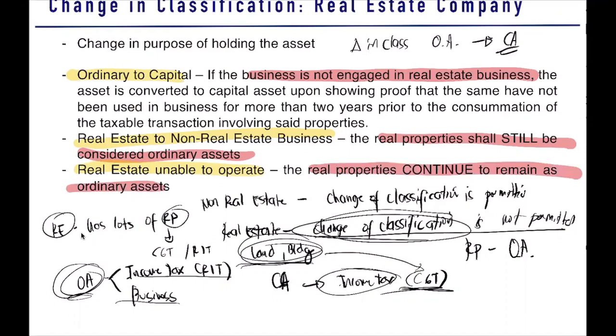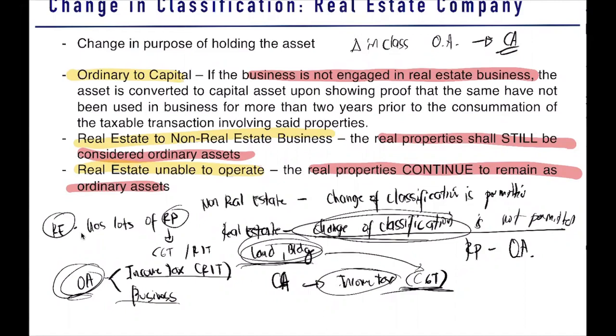The properties will continue to remain as ordinary assets. In short, whatever the real estate business does, whatever the effect on its properties, the real properties will still remain as ordinary assets. When will you be permitted to change classification? Only if you are a non-real estate business. So you can change the classification from ordinary to capital. But if you want to change from ordinary to capital, if you are a real estate business,